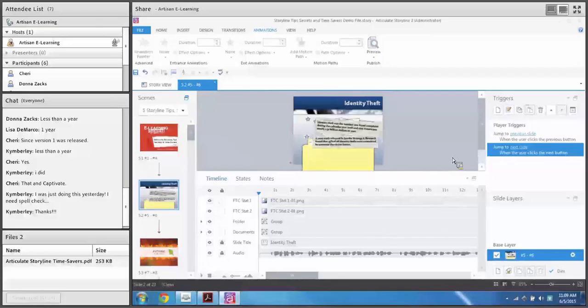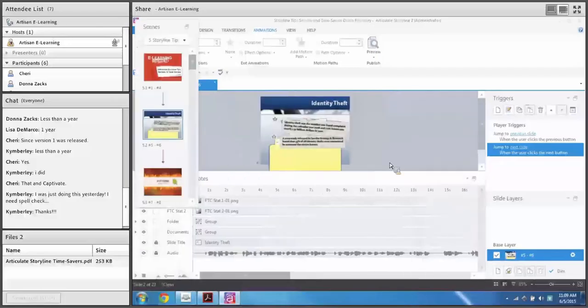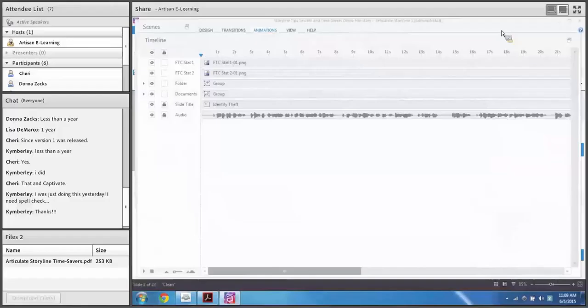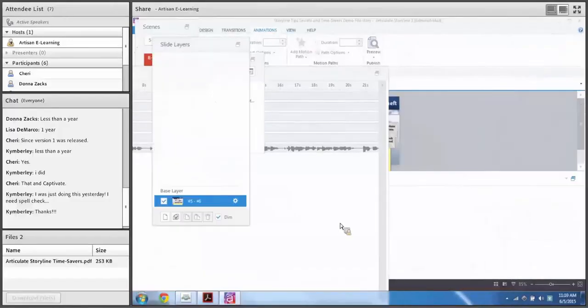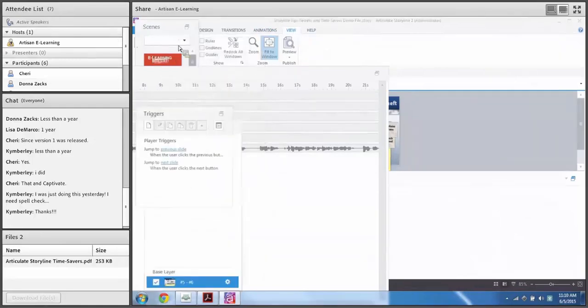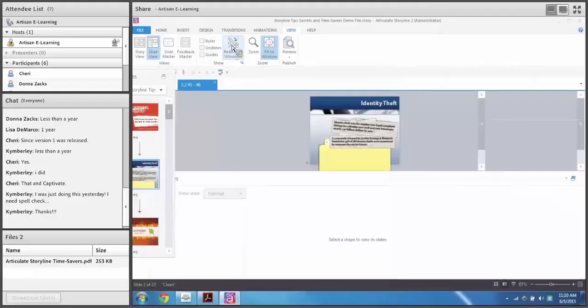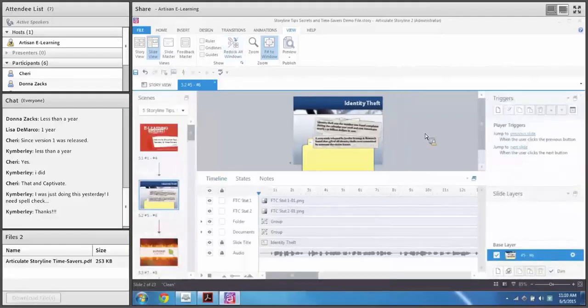Sometimes people undock all of these panels and they mess up their interface. You have everything everywhere. Under the View tab, let me see if we can see the View tab here, there is a button to redock all windows, and it will reset the interface. So that is number 3, undocking panels, and it's only available in Storyline 2, but it's one of my favorite features. I use that all the time.